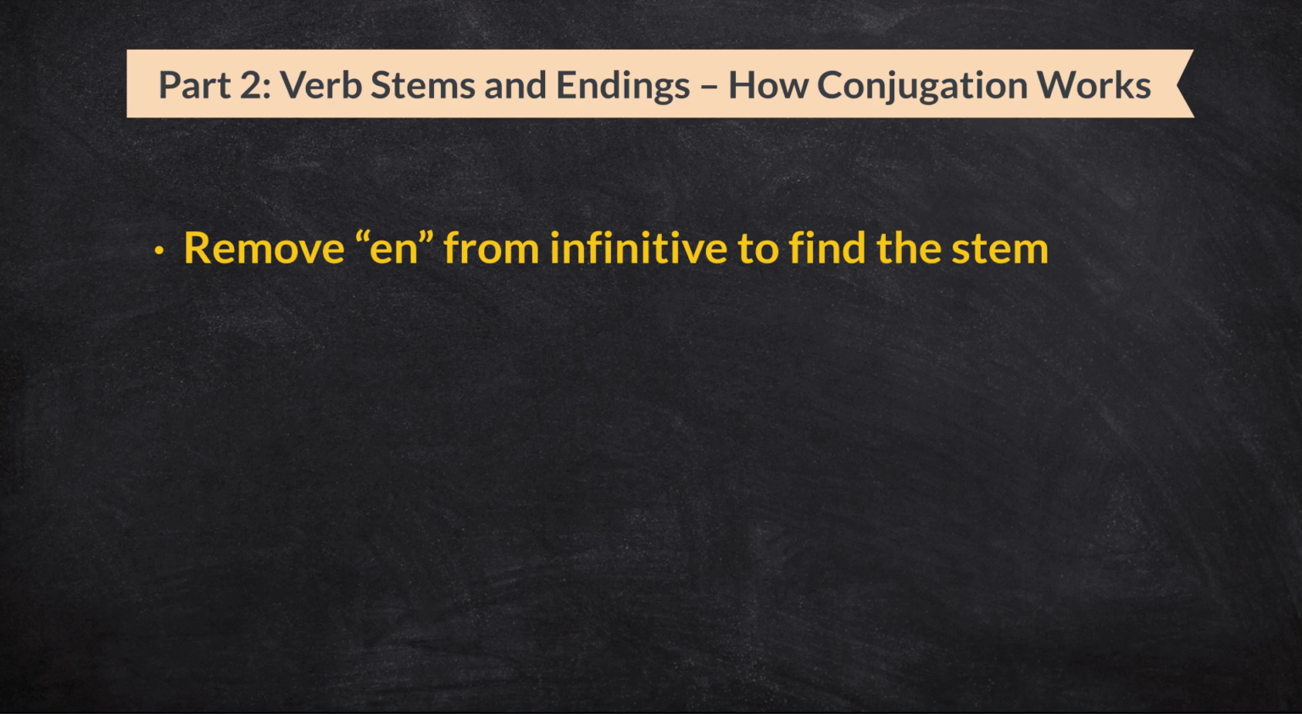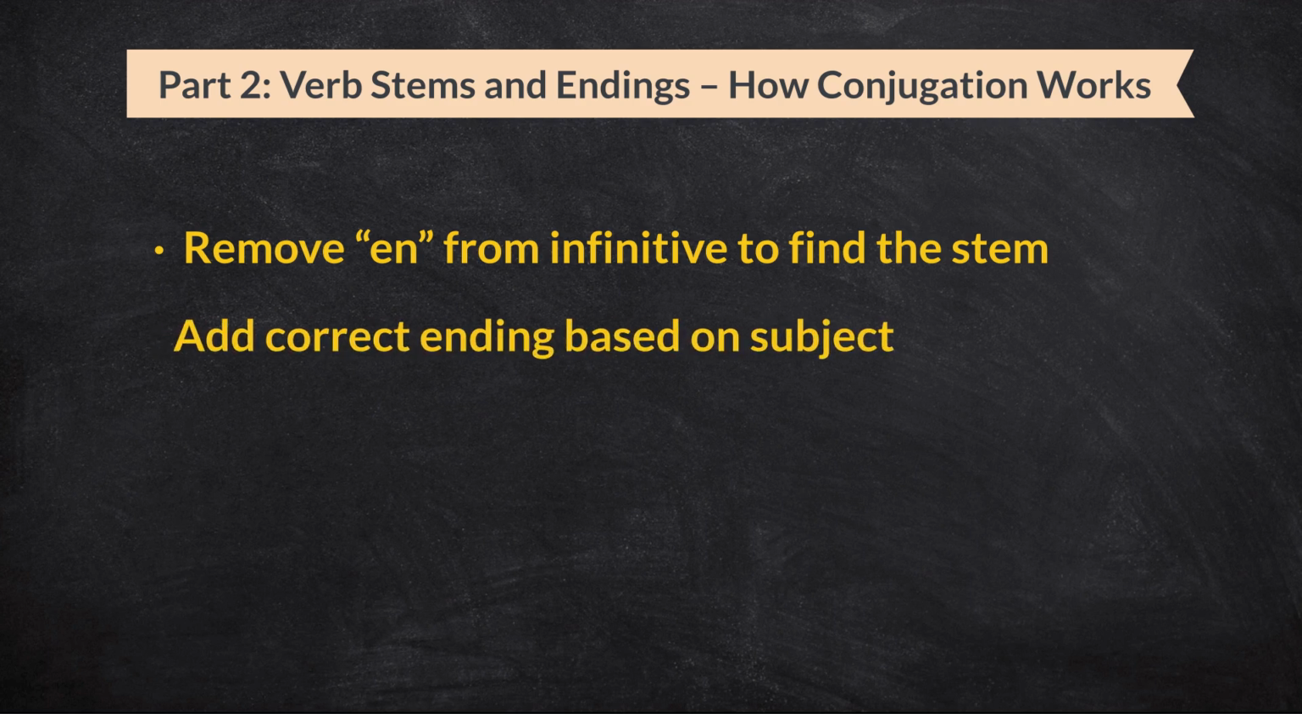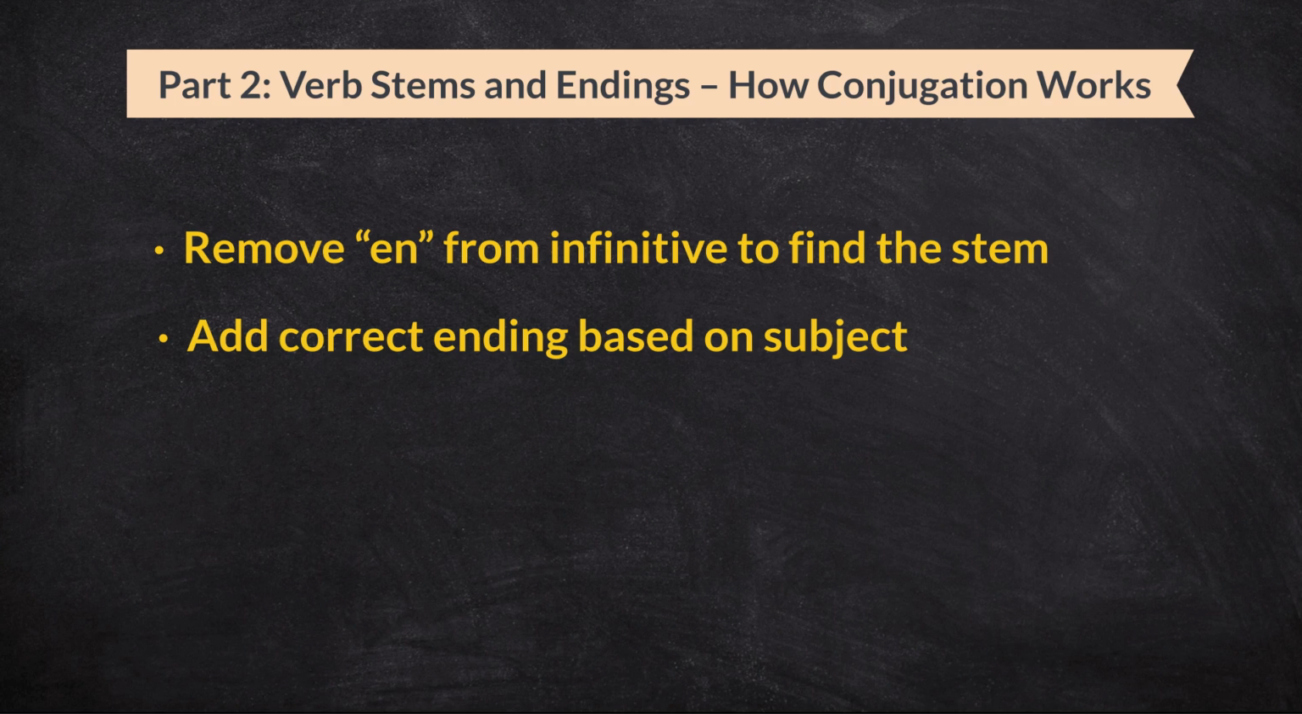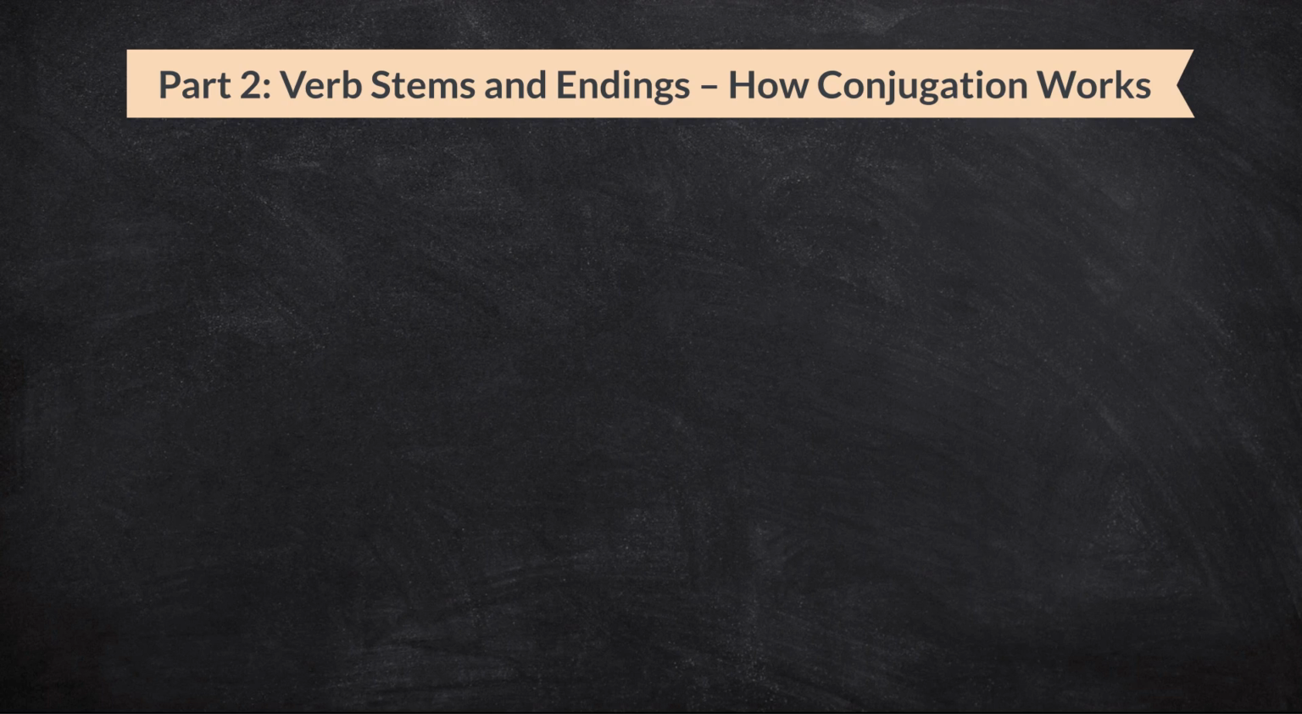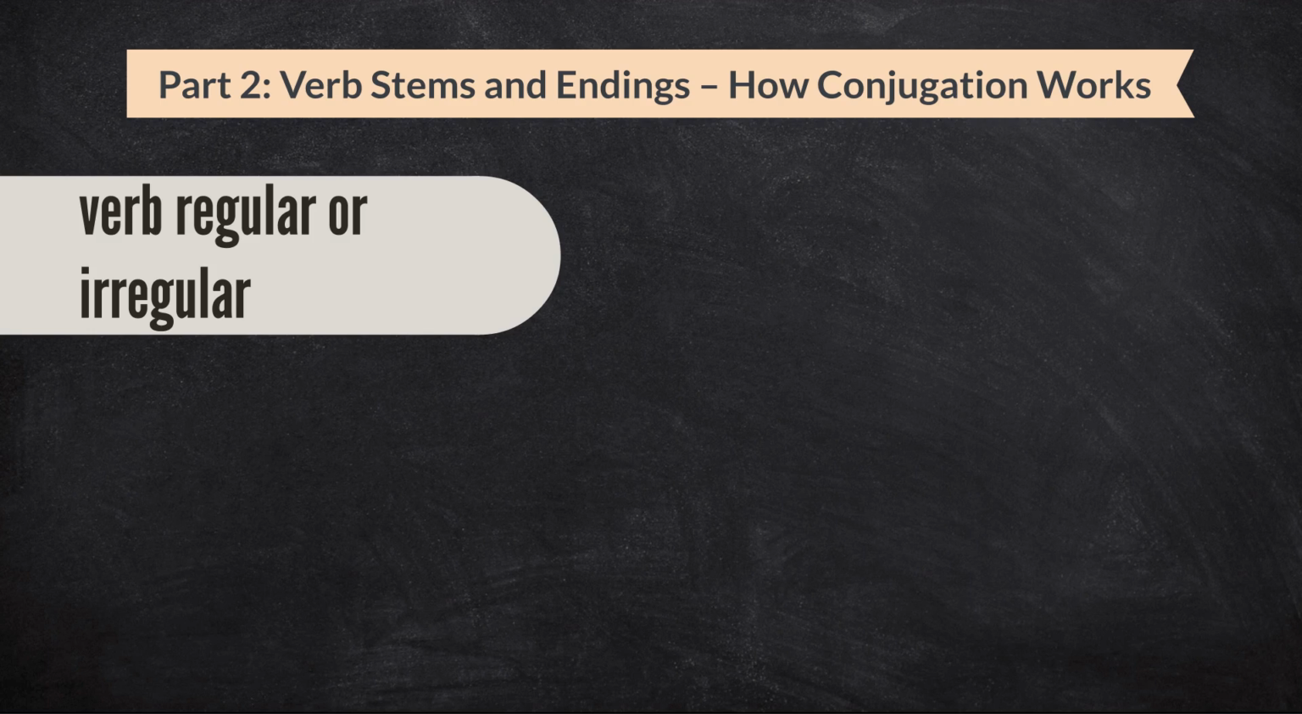Remove n from the infinitive to find the stem, then add the correct ending based on the subject. Example: machen becomes mache, machst, macht. In the next part of this lesson, we will learn what makes a verb regular or irregular and how to recognize the difference.